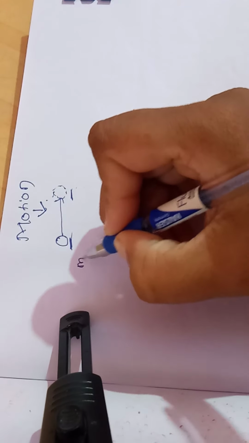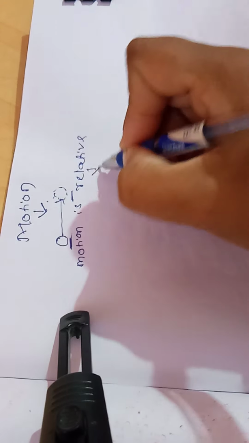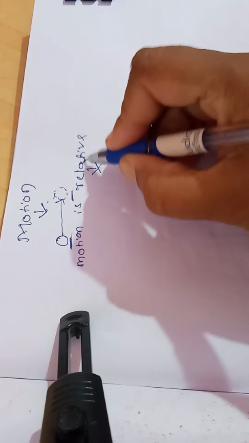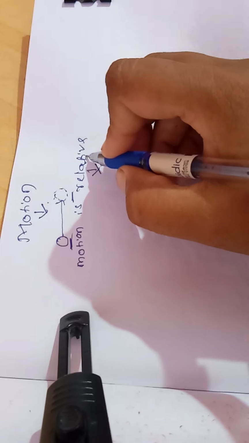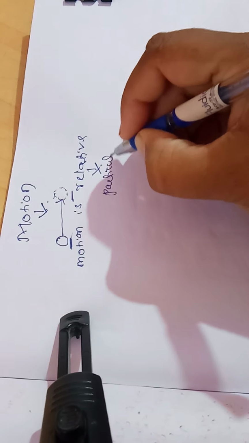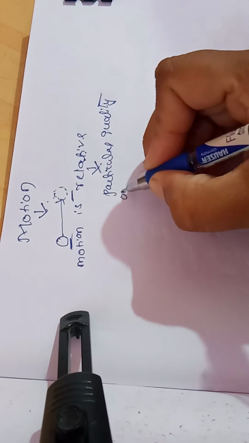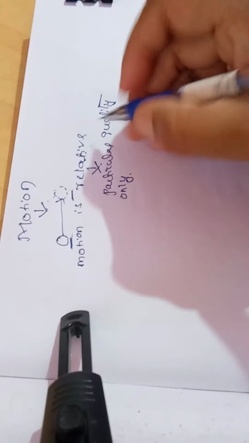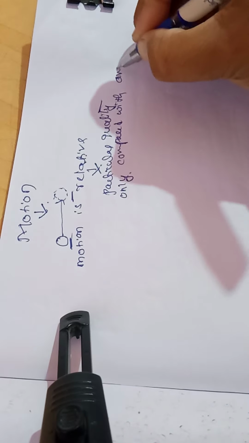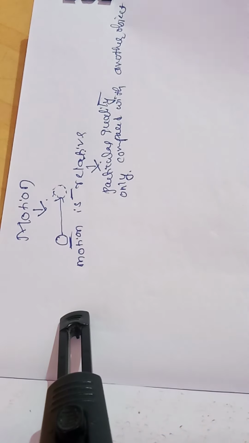Such motion is relative. Relative means that a particular quantity has a particular quality only when compared with another object or something else, another particle.